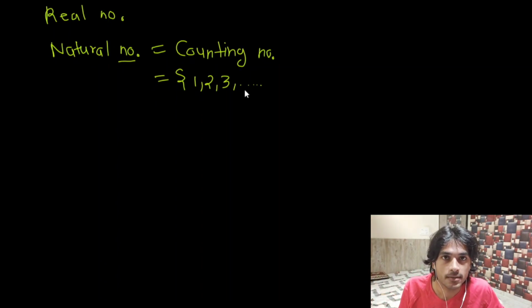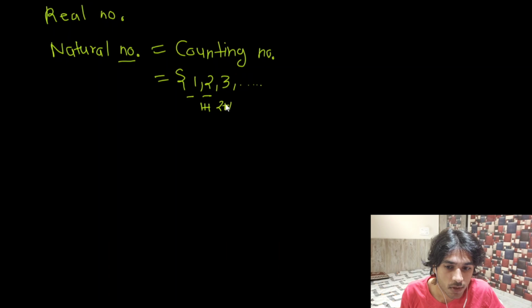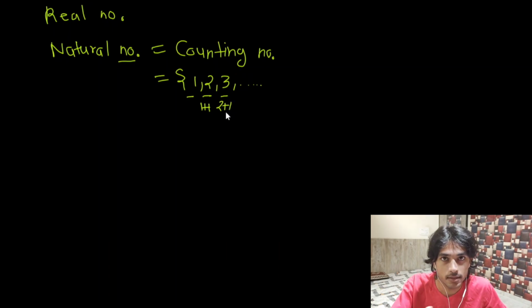The simple method is we just have to add one more to the previous number. So suppose there is 1, we have to add 1 plus 1, and we will get 2. Then the previous number is 2, so if we add 2 plus 1, we are gonna get 3. In the same way, we can just add 1 more to each previous number. We will always get a number and there will be no stopping it.